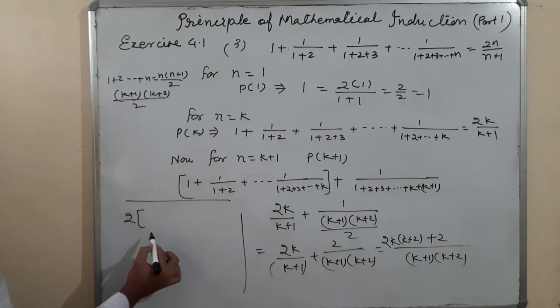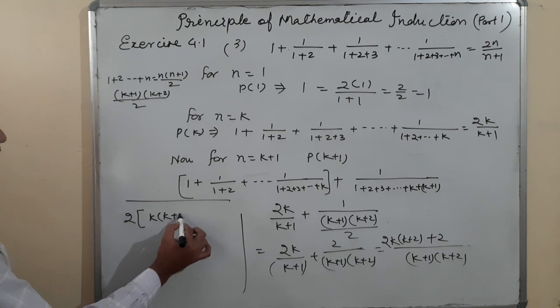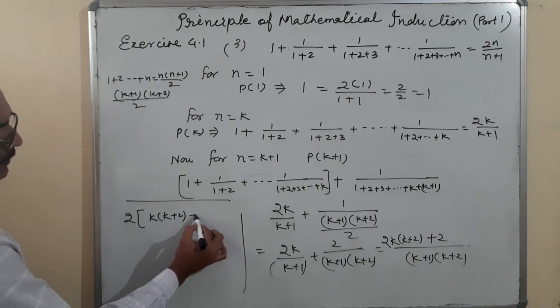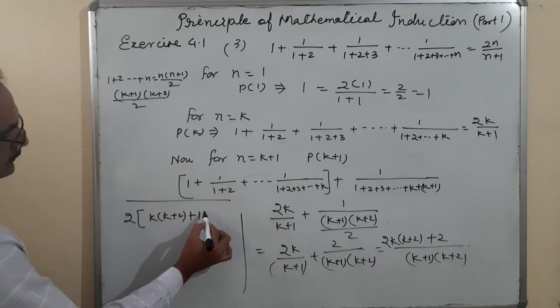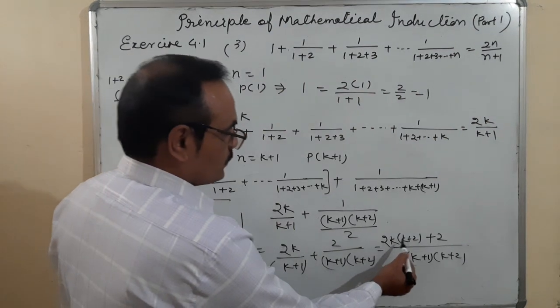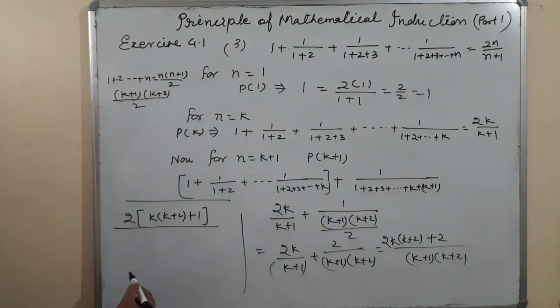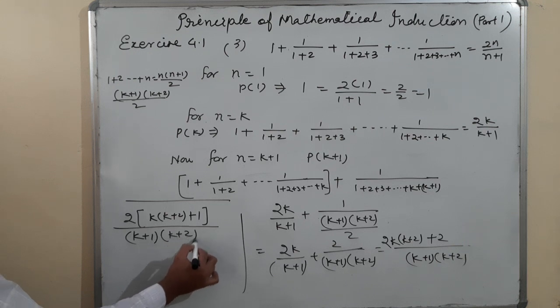Then the term is k plus 2 plus 1. Okay, 2 common, k plus 2 plus 1, upon k plus 1 and k plus 2.